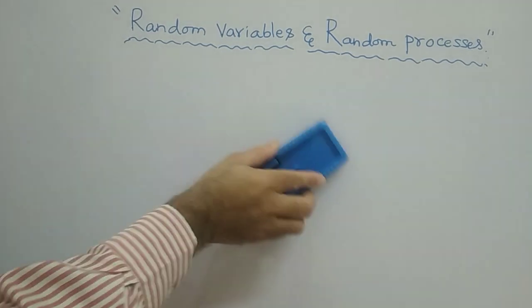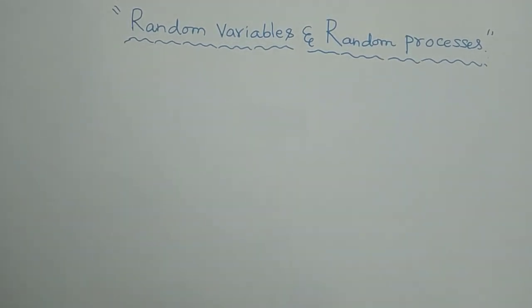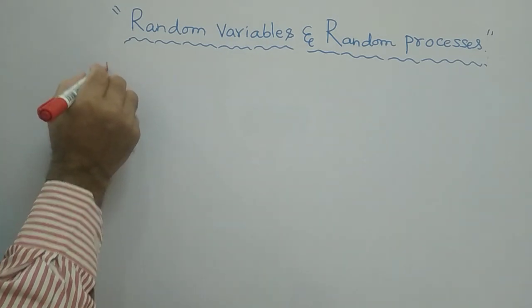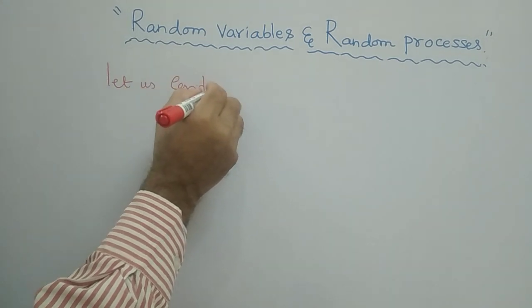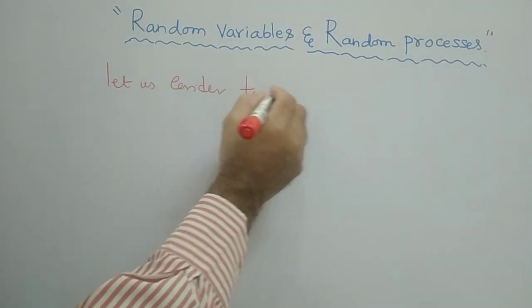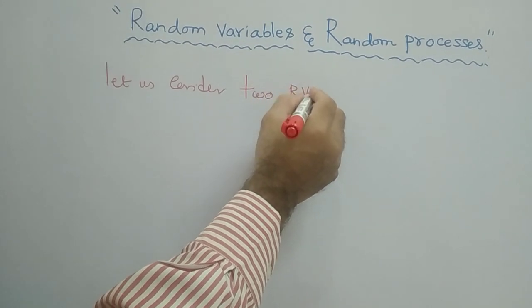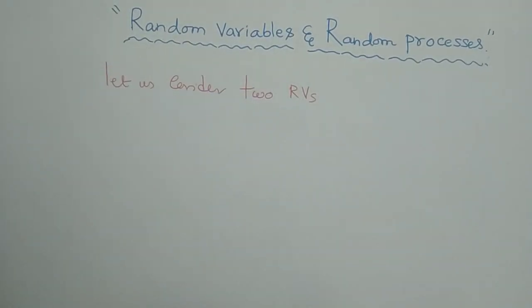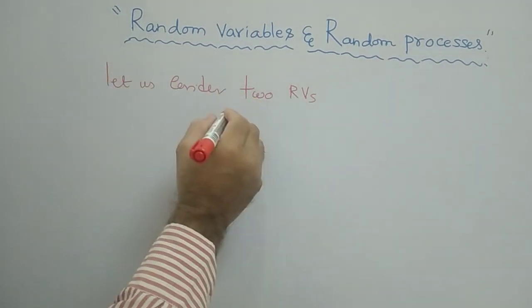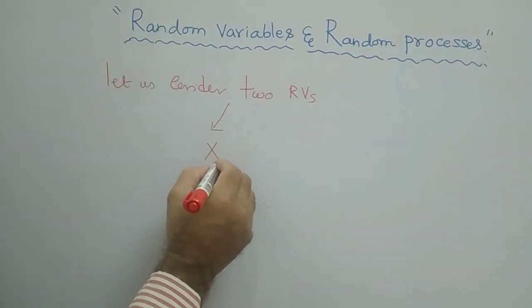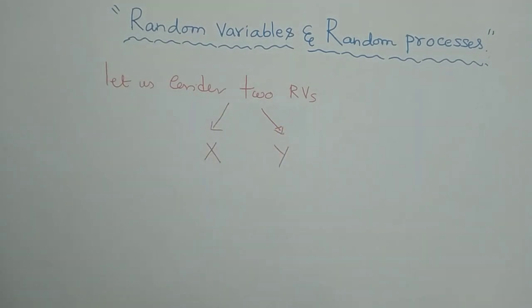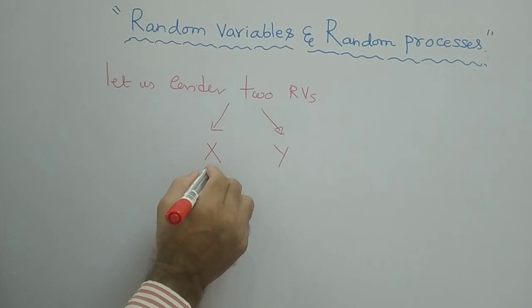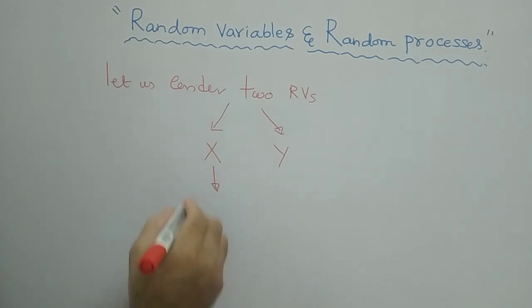Let us consider two random variables, RVs, meaning random variables, capital X and capital Y. Then with respect to random variable x, what is the distribution function?